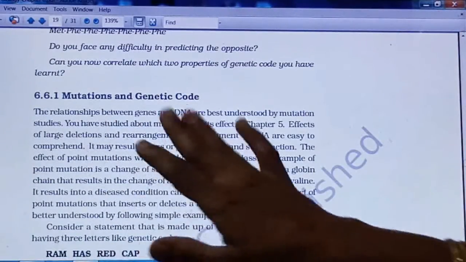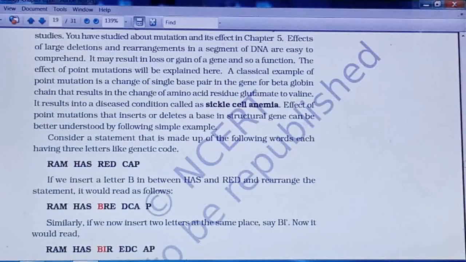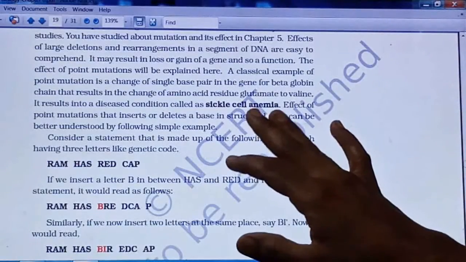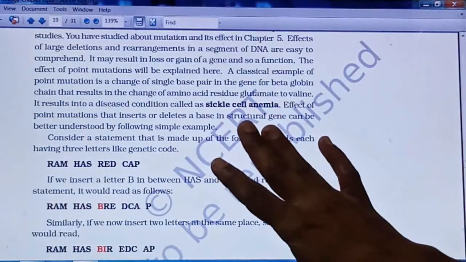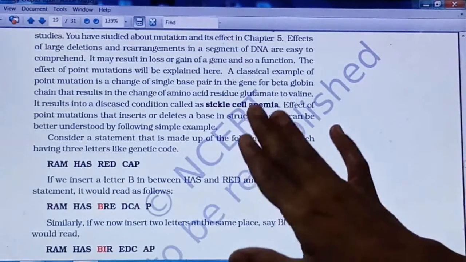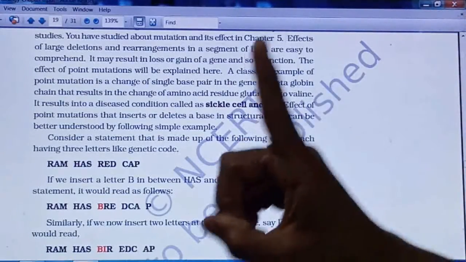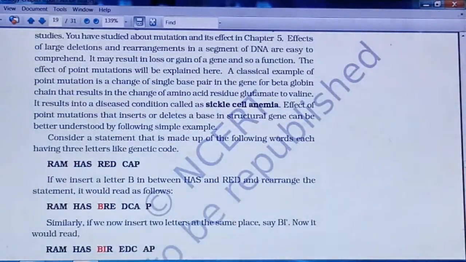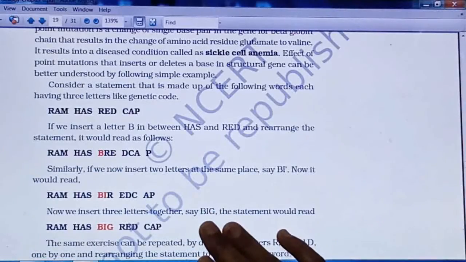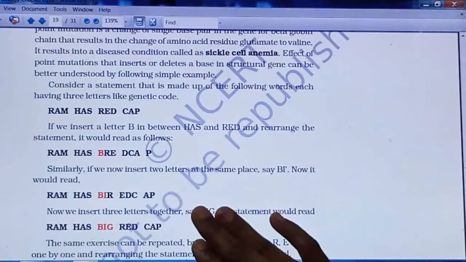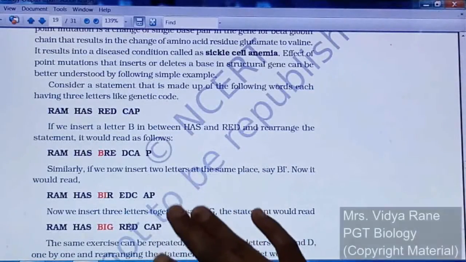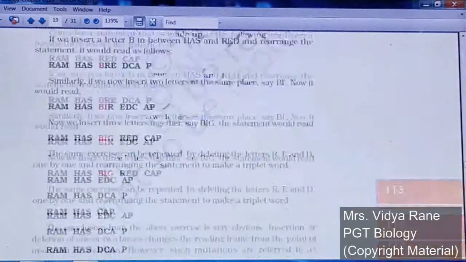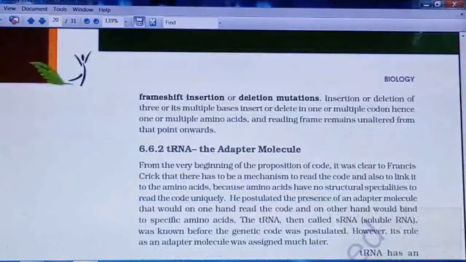Next point is mutations and genetic code, right? Here sickle cell anemia is an example of point mutation. What is point mutation and how it takes place, you have to understand and keep in mind. For point mutation, a 1 or 2 mark question will be asked. Then there is frame shift mutation by addition and deletion. This is the best example given in the book.